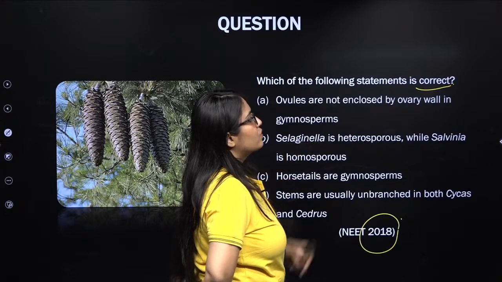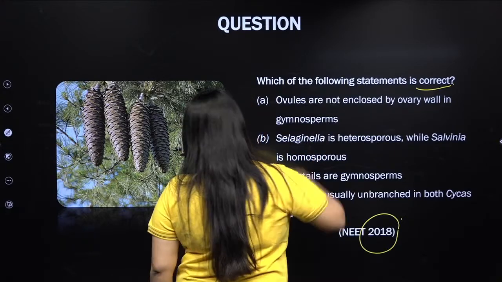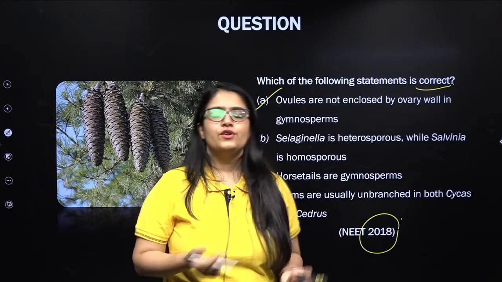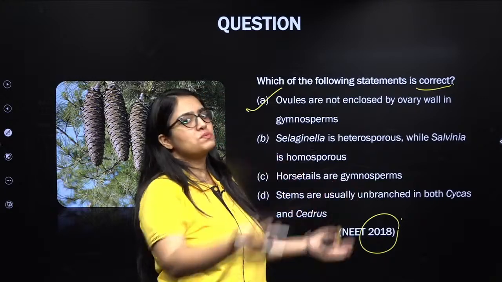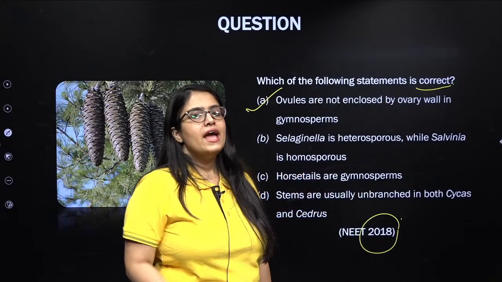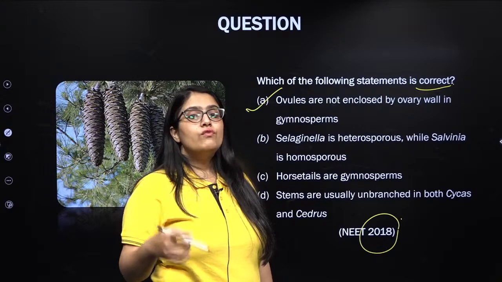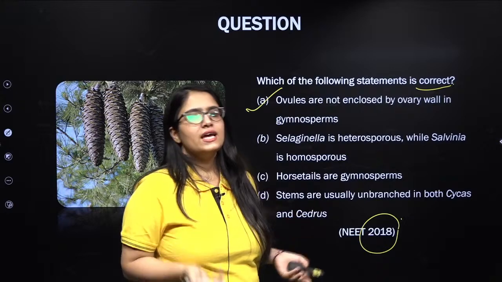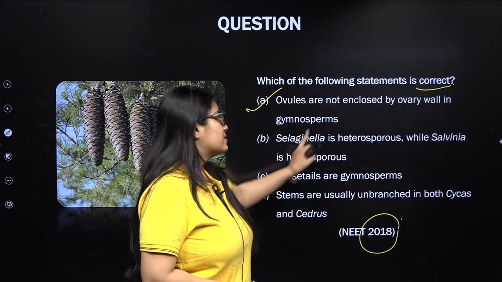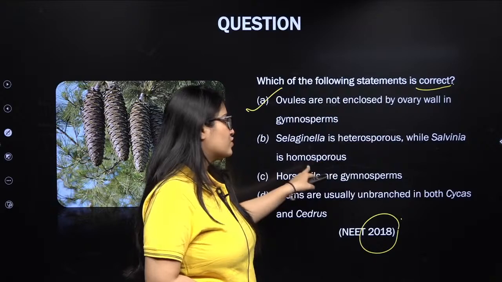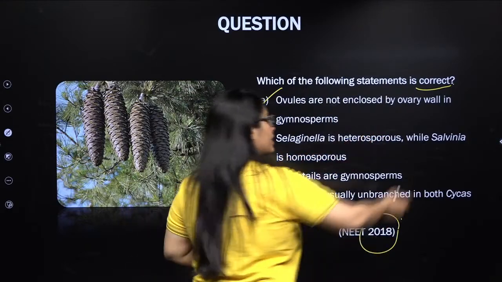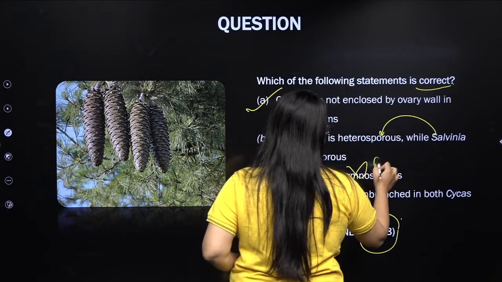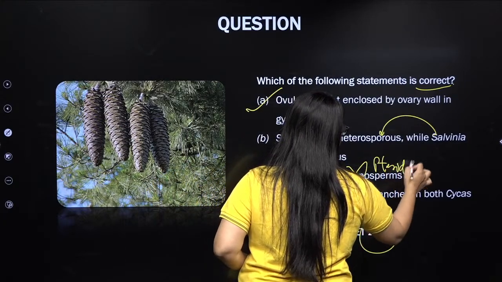Ovules are not enclosed by ovary wall in gymnosperms. That's absolutely correct because flowers are not produced in gymnosperms, so there will be no ovary. Ovules will be exposed to the atmosphere, and because there is no ovary protecting the ovules, the seeds formed after fertilization will also be naked. So that's correct. Selaginella is heterosporous, Salvinia is homosporous? No, even Salvinia is heterosporous, so this is wrong. Horsetails are gymnosperms? No, horsetails are pteridophytes, my kids.